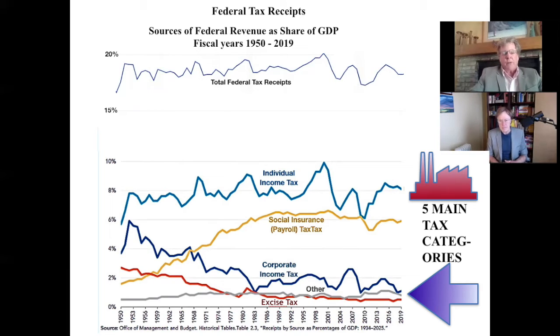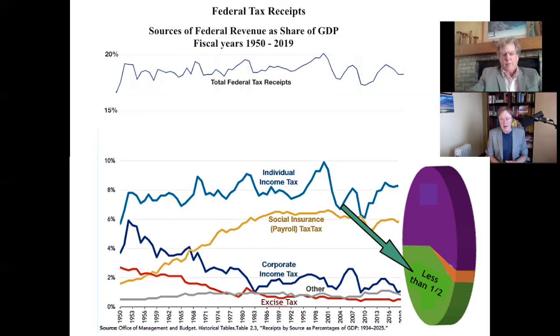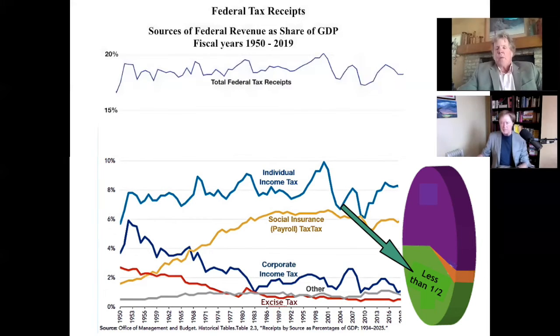I like what you did up at the top of this graph, and maybe you can explain about total federal tax receipts. Well, all of these individual lower curves added up would be total federal tax receipts. And so proportionally, we can see our individual income tax is generally less than half of what our total receipts are.